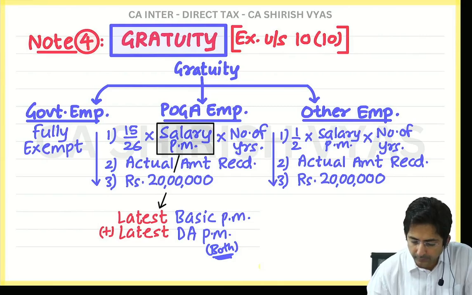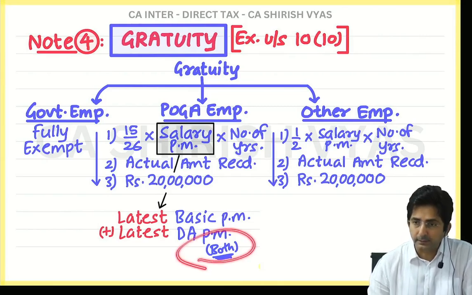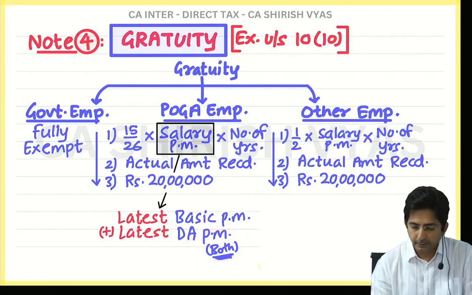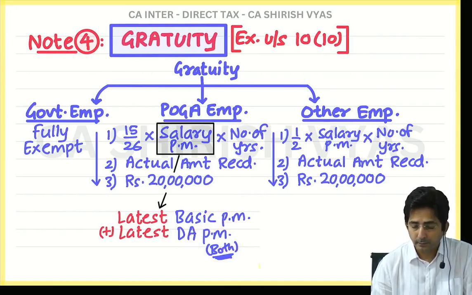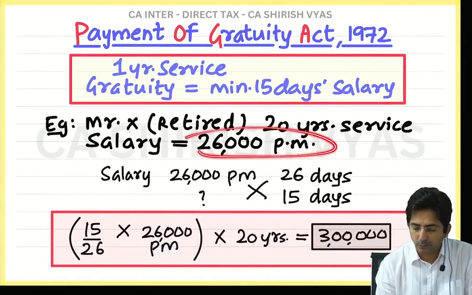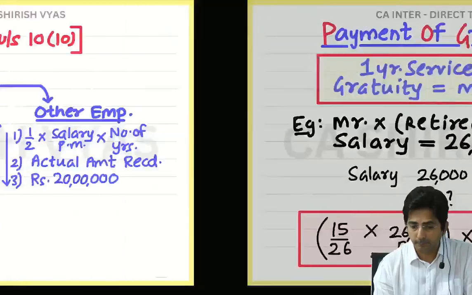In bracket, what have I written? Both, meaning whether in terms or not in terms. And notice here it is per month. In my example also, this 26 was what? Per month. Okay.